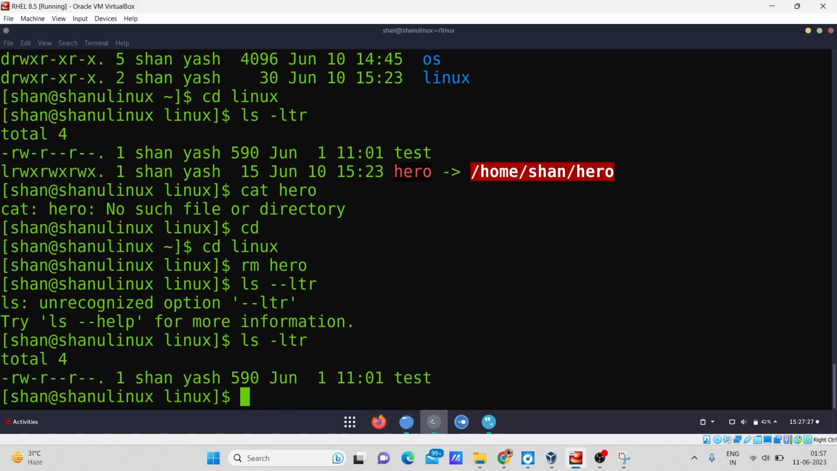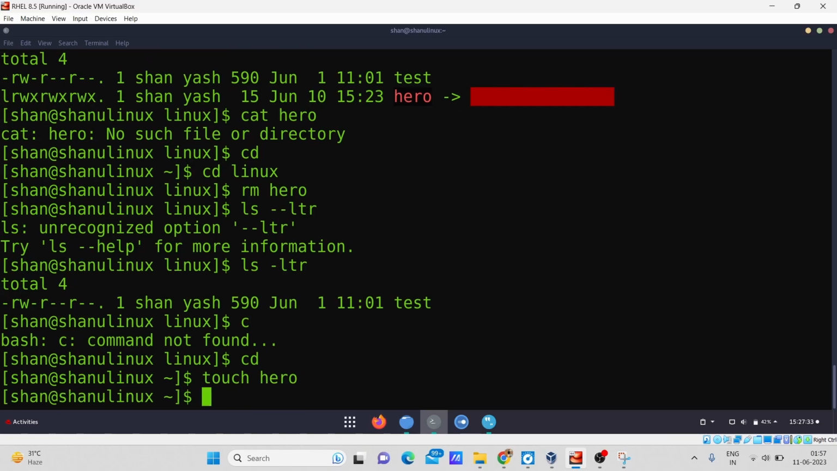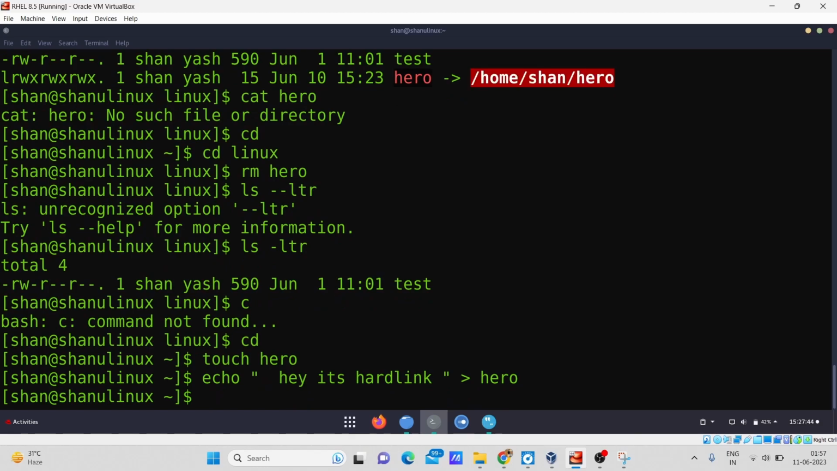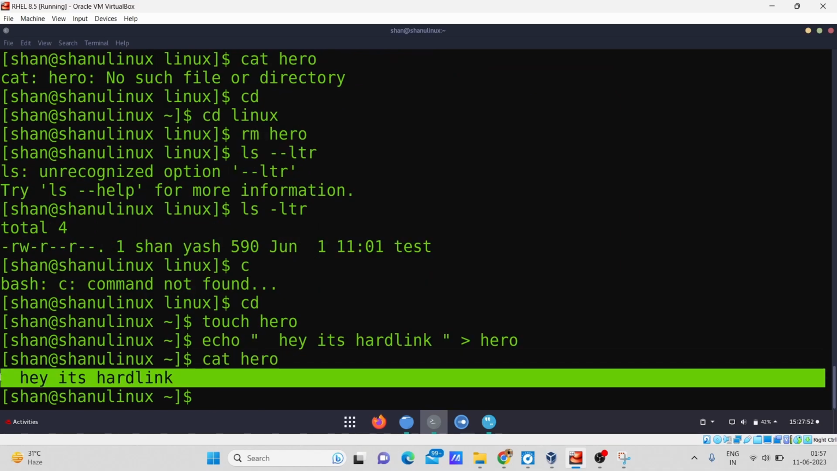Now I will try to create the hard link in my home directory. Again, I will create a file with the same name, hero, and I will append some content there: "Hey, it is hard link". Enter. Now I will see whether it is okay, cat hero. Yeah, you can see it has been appended in the file. The content has been added, which is "Hey, it is the hard link".